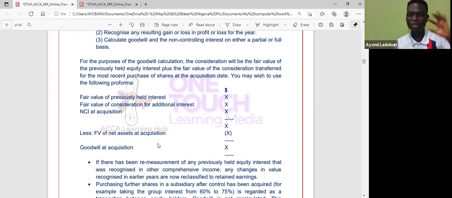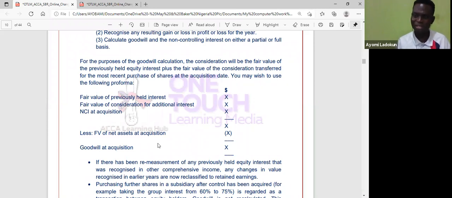Number one, you have to look at the fair value of the previously held equity interest. That's what I just said. That means to remeasure the previously held equity interest. Then look at the fair value of consideration for additional interest. So for example, I have 35 and I'm buying 20 more, so that would be 35 plus 20, 55. That 20 I'm buying, I'm not buying for free, I'll pay. So that is the fair value of consideration for additional interest.